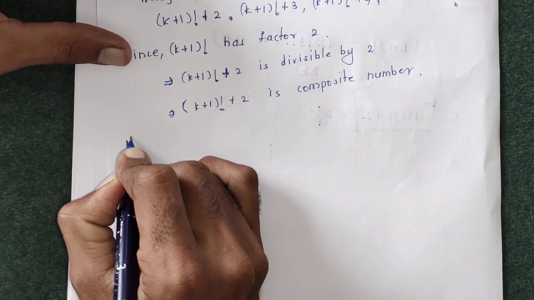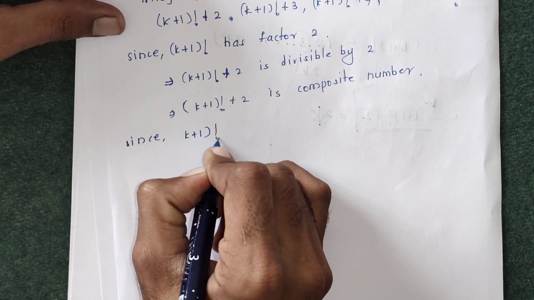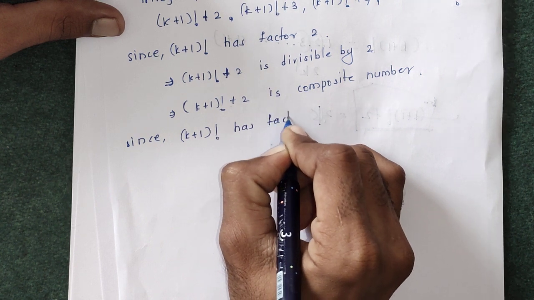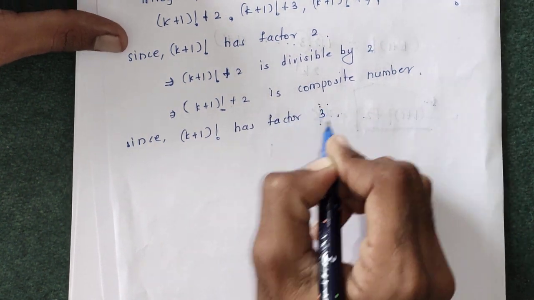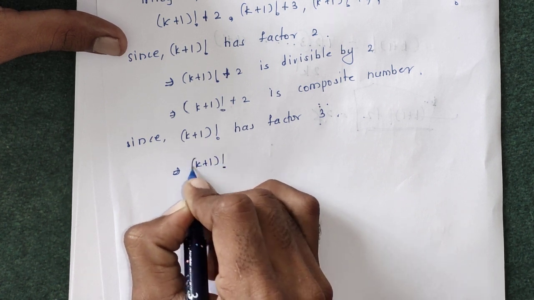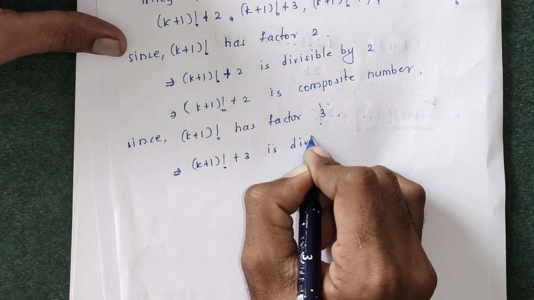Again, since (k+1)! has factor 3, (k+1)! + 3 is divisible by 3.